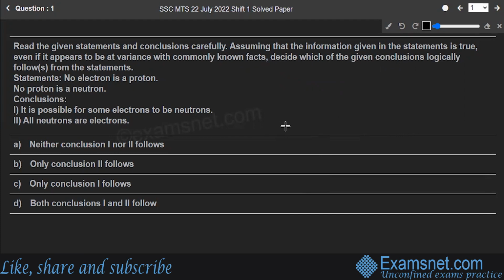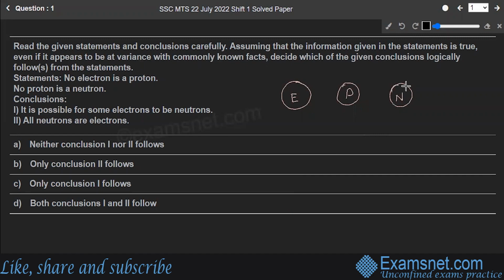So first statement, no electron is a proton. So let's make those separate entities. Here are the electrons and here are the protons. Statement number one says no electron is a proton, so they are separate. No proton is a neutron.